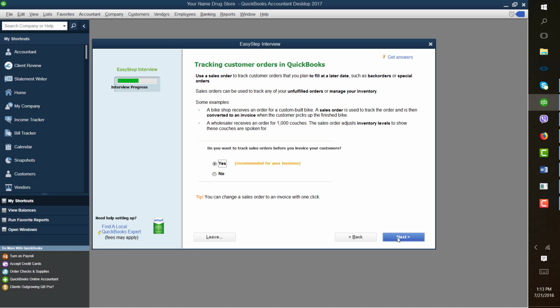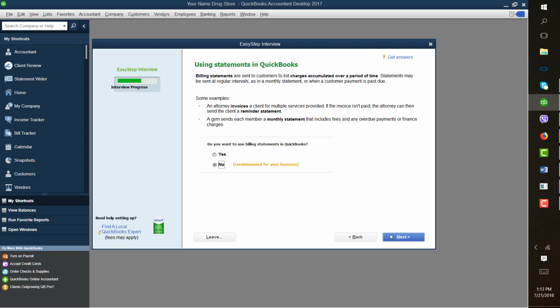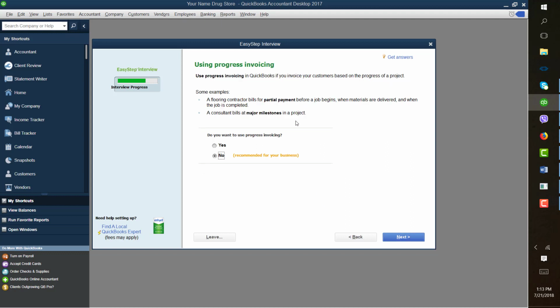So click Next. Tracking customer orders in QuickBooks. Do you want to track sales orders before you invoice your customer? It defaults on yes, recommended for your business. Click Next. Using statements in QuickBooks. Do you want to use billing statements? It defaults at no. Click Next. Do you want to use progress invoicing? Defaulting at no. Click Next.